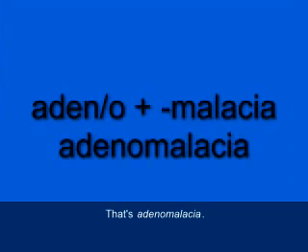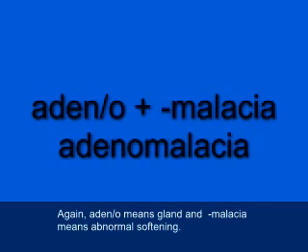What is the term for the abnormal softening of a gland? That's adenomalacia. A-D-E-N-O-M-A-L-A-C-I-A. And again, adeno means gland, and malacia means abnormal softening.